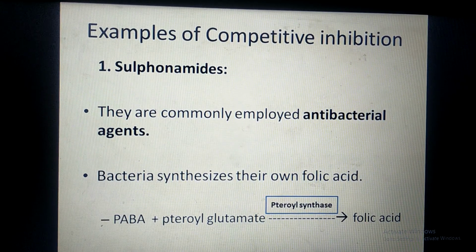Now take an example of a drug, sulfonamides, which is commonly used as an antibacterial agent. Bacteria synthesize their own folic acid with the help of the enzyme folate synthase, shown in the reaction. So the enzyme combines PABA, that is para-aminobenzoic acid, and glutamic acid to form folic acid. In our body, we obtain folic acid from the diet, but bacteria do not obtain their folic acid from outside. They synthesize their own folic acid by this reaction.